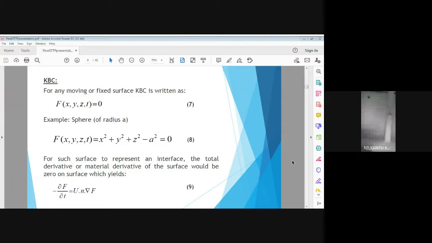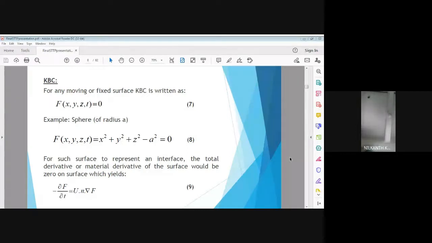For such a surface which is representing the interface between the air and water, that is the sea top surface, the total derivative, which is also called the material derivative or substantial derivative, is usually expressed as capital Df by Dt, which is equal to the local derivative, that is dou f by dou t, plus the convective derivative, that is u dou f by dou x plus v dou f by dou y plus w dou f by dou z.